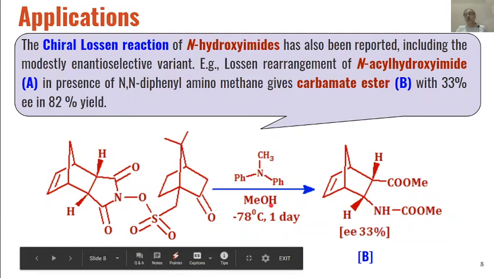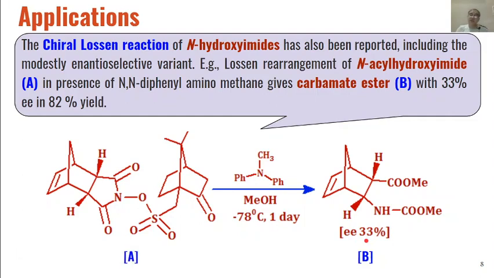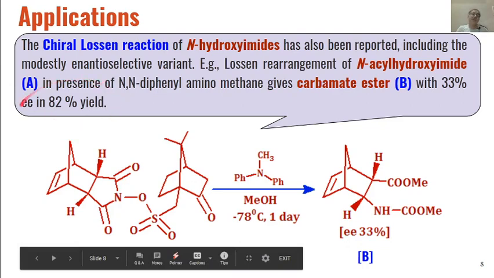So this will add to the isocyanate which is formed with the elimination of this group. And the enantioselectivity of this reaction is that the enantiomeric excess is 33%, and the overall yield of the product formed is 82%.